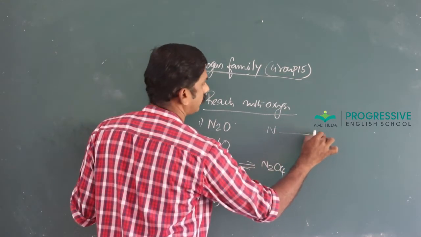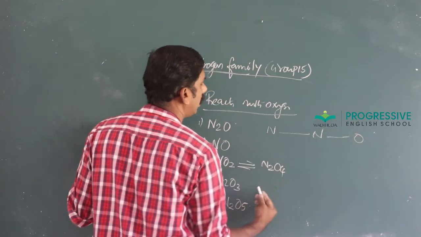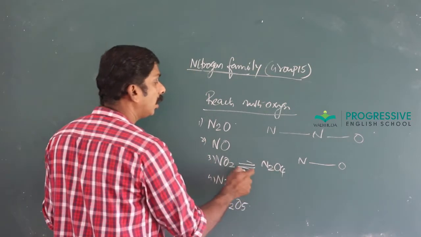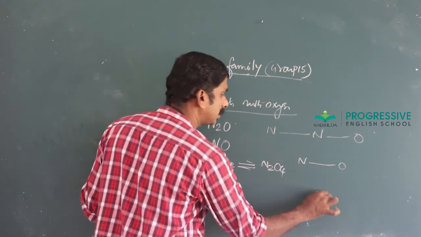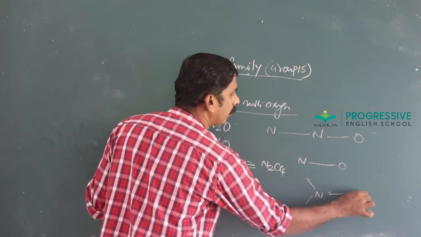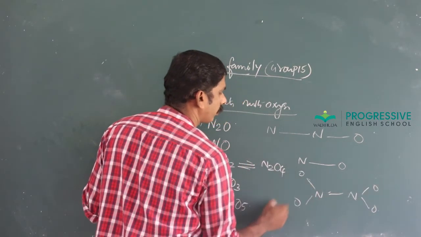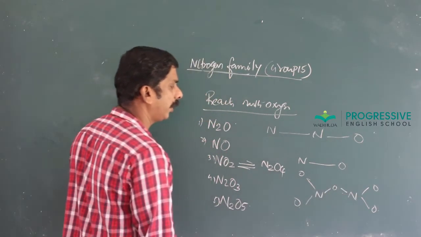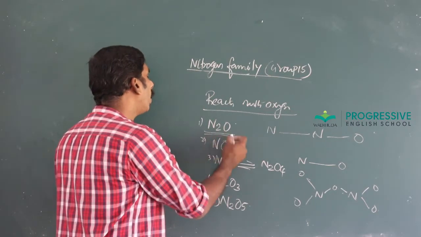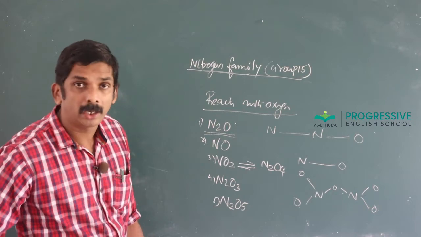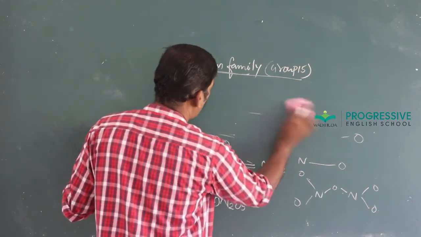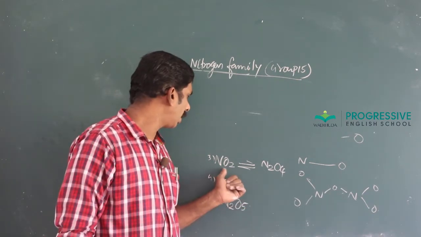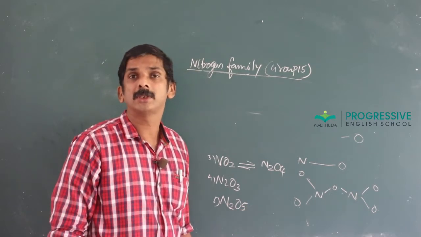NO2, linear structure. NO2 undergoes dimerization, and it forms N2O4. Then N2O5, it can be represented like this. And nitrogen 1 oxide, N2O, is sometimes called laughing gas.